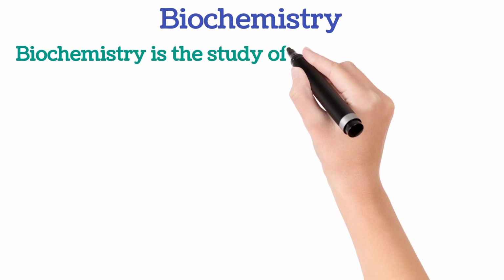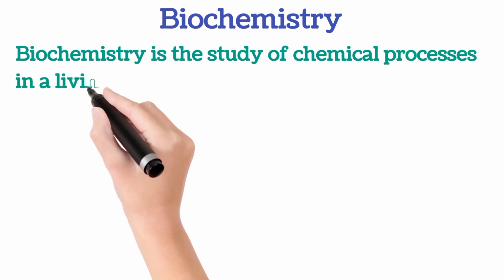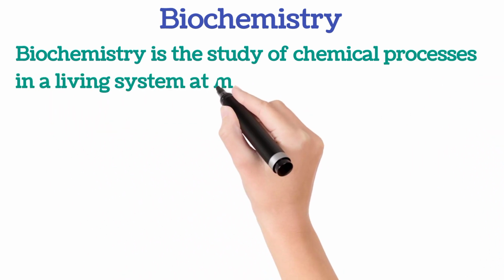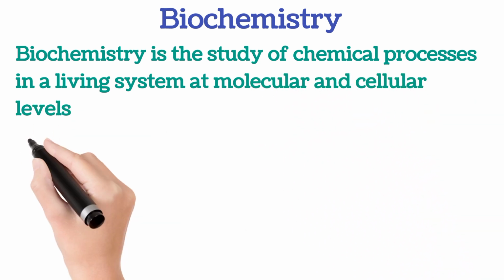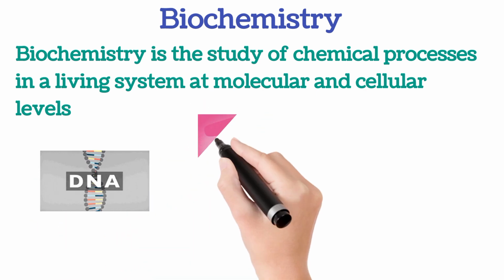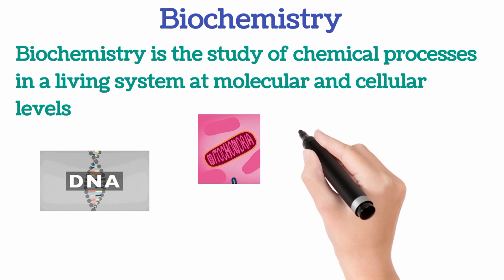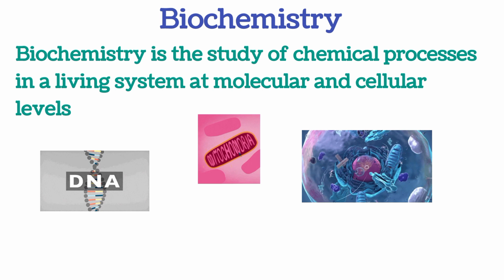Biochemistry is the study of chemical processes in a living system at molecular and cellular levels. So biochemistry is a branch of chemistry that looks at the chemical processes taking place in a living system, both at molecular level and cellular levels.